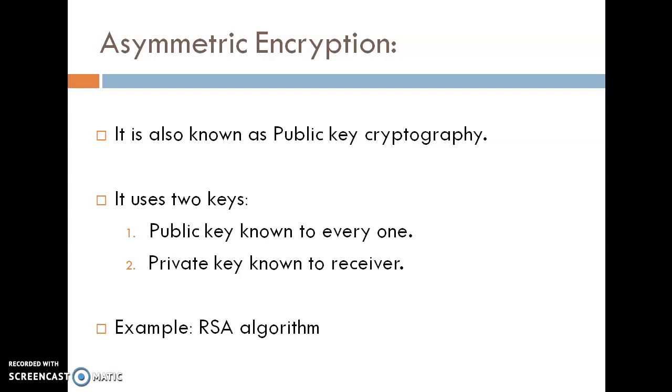Asymmetric encryption. It is also known as public key cryptography. It uses two keys: a public key known to everyone and a private key which is known to the receiver only. Example is the RSA algorithm.